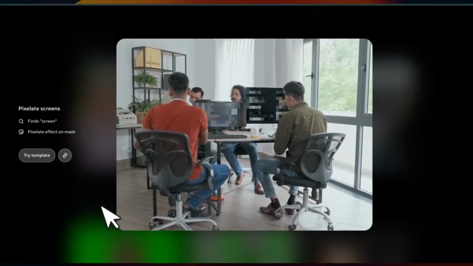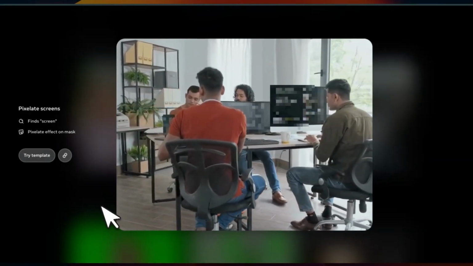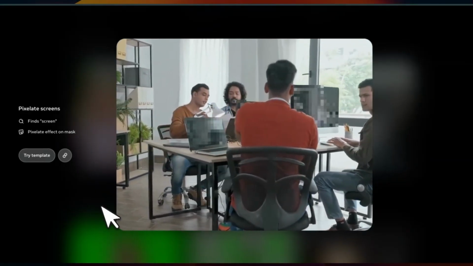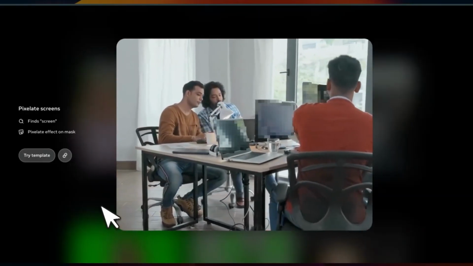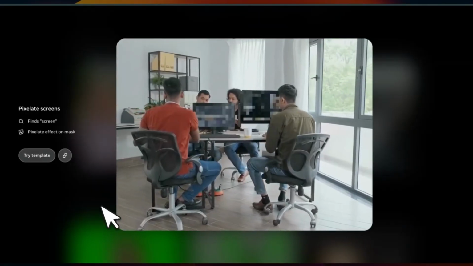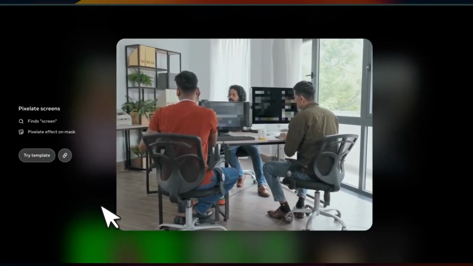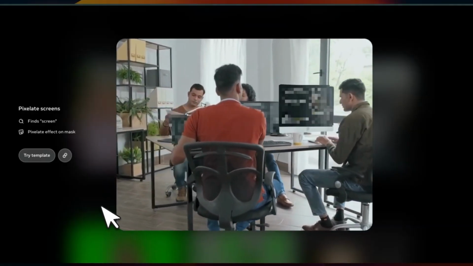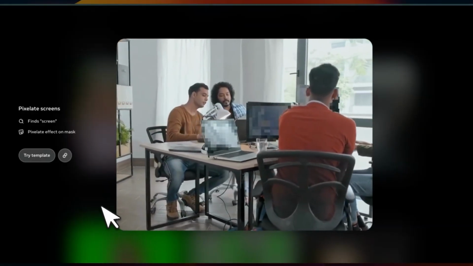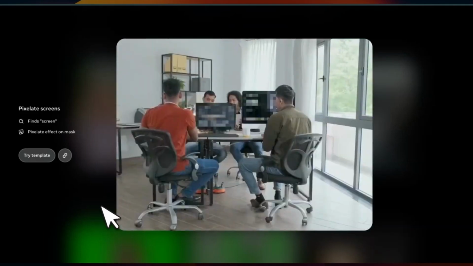So these are some very interesting applications that people will be able to build on top of Segment Anything Model version 3. Because it gives you a lot more control compared to the previous iterations. Just because you can do not only text prompts, but also visual prompts.